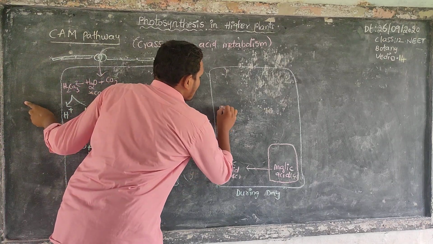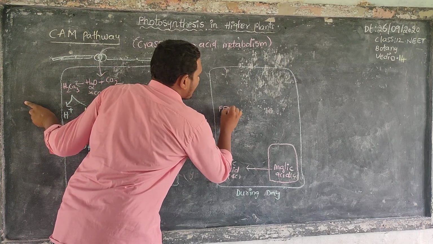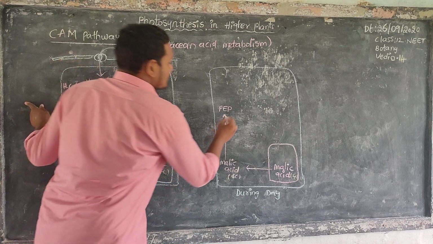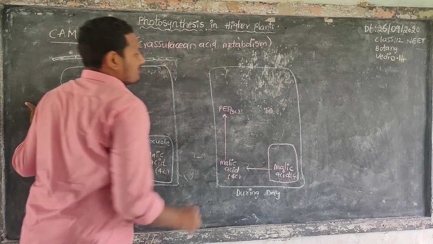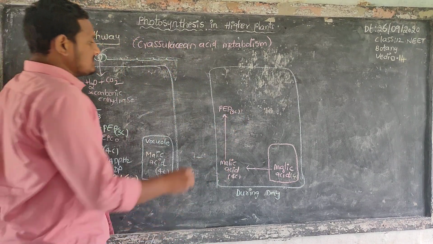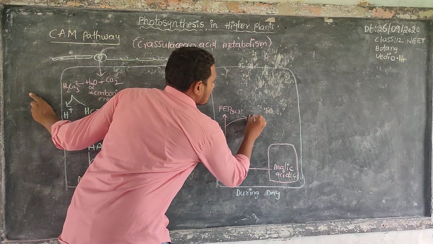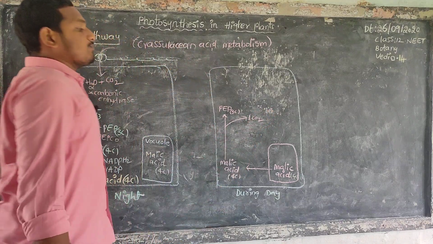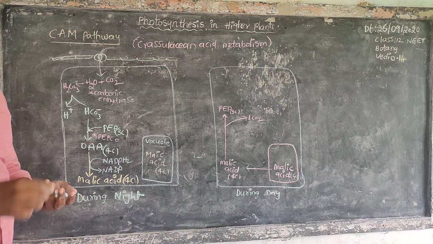One form is phosphoenol pyruvic acid, a 3 carbon compound, and one more is a 1 carbon compound, 1 molecule of carbon dioxide.